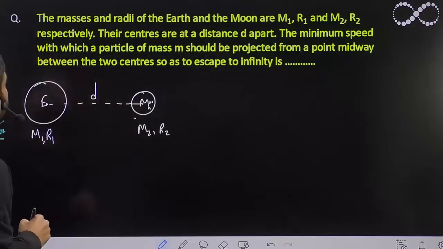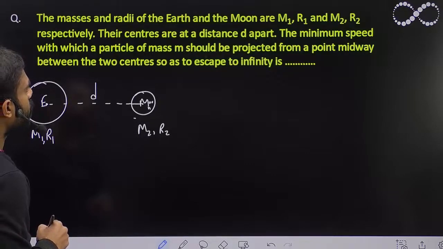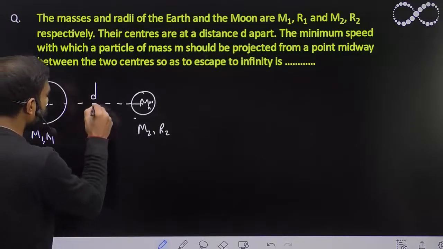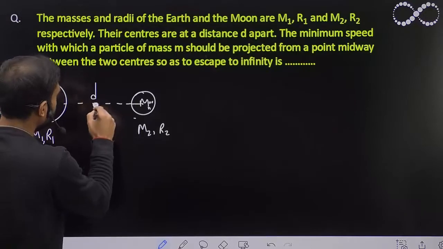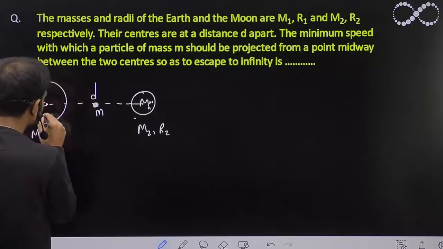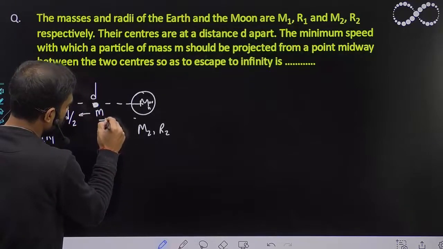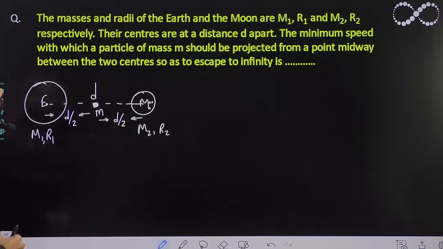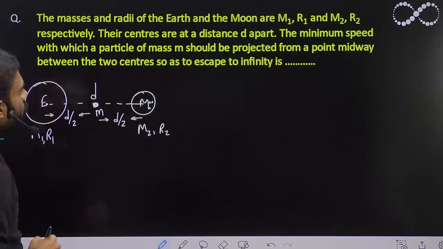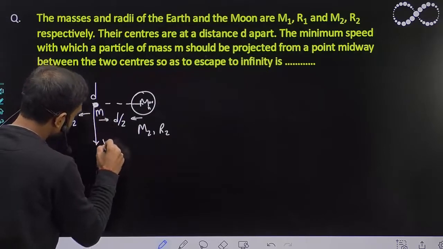The minimum speed with which a particle of mass m should be projected from a point midway between the two centers so as to escape to infinity. So suppose there is a point here, and there is a particle of mass m at the midpoint. This distance will be d by 2, and similarly this distance will also be d by 2. So it asks how much speed must be provided so as to escape to infinity. Let us assume the speed given to the particle is v.